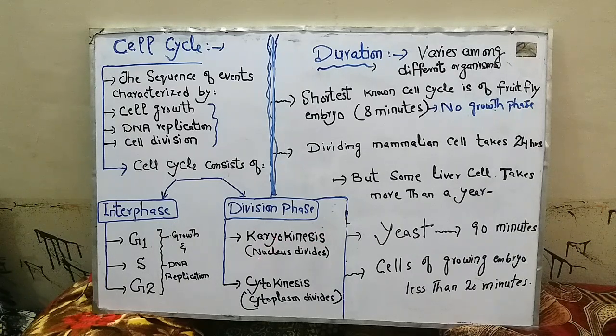In this process, the nucleus of cell divides into two. After nuclear division, the next step is the cytokinesis. Cytokinesis is also known as the division of cytoplasm, and in this process the cell divides into two because it splits its cytoplasm into two. So these two are the phases of cell cycle.